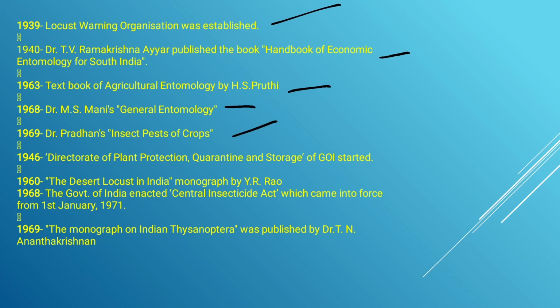Different insects are present on different crops and how they cause damage is all given in detail in Insect Pests of Crops. After that, the Directorate of Plant Protection, Quarantine and Storage of the Government of India started. In 1960, the monograph The Desert Locust in India was given by Y.R. Rao. In 1968, the Government of India enacted the Central Insecticide Act, which came into force